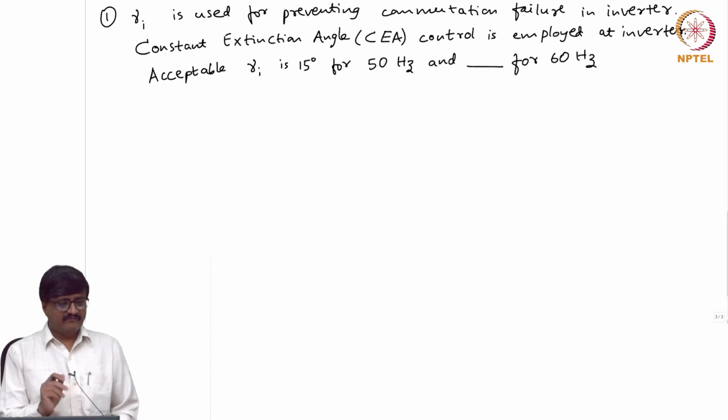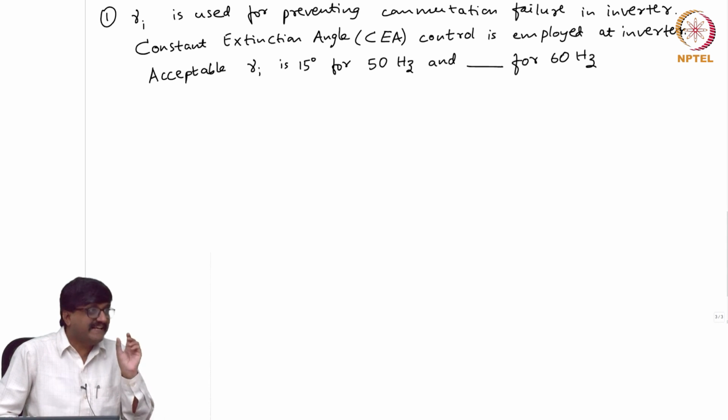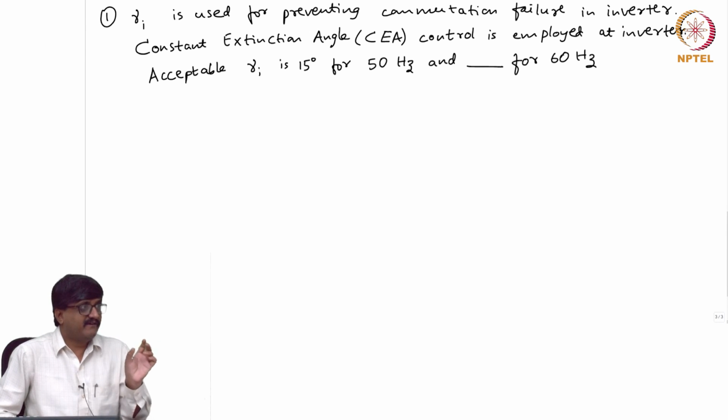Now, you go back to the definition of commutation margin angle. See, commutation margin angle has nothing to do with angle. It has something to do with time. The time required for the voltage to again become positive. It is only the time. So, in terms of angle, it depends on frequency, that is all.